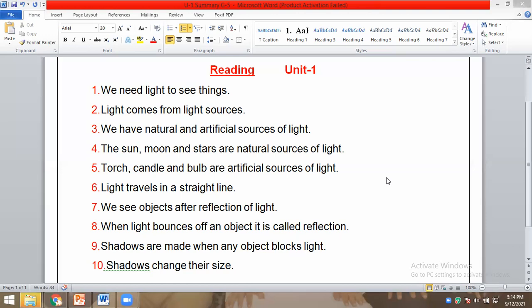We need light to see things. Light comes from light sources. We have natural and artificial. Artificial. Maybe I said it ten times. Artificial source of light. The sun, moon, and stars are natural sources of light.